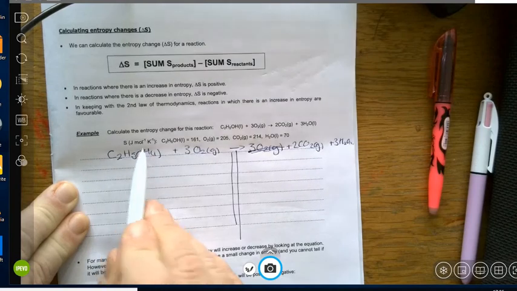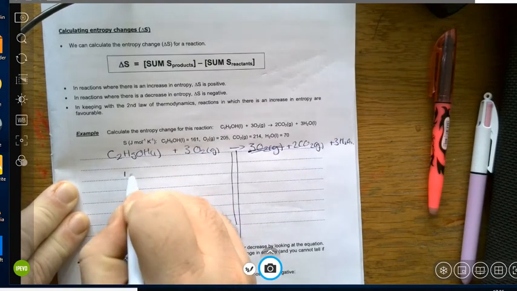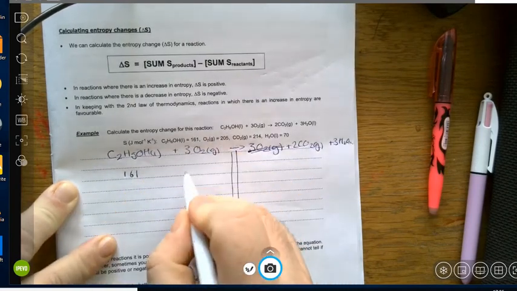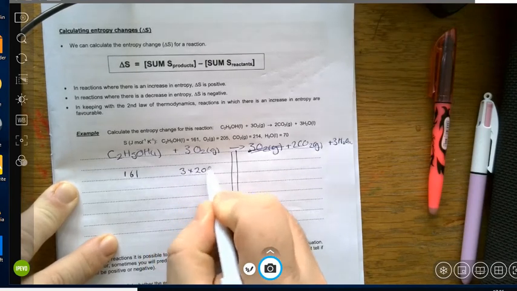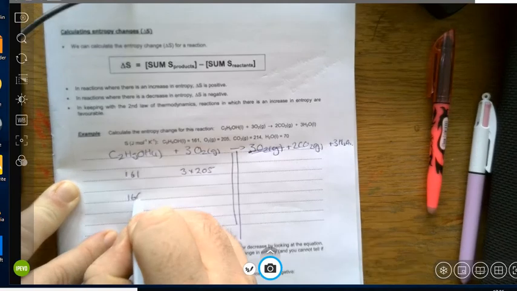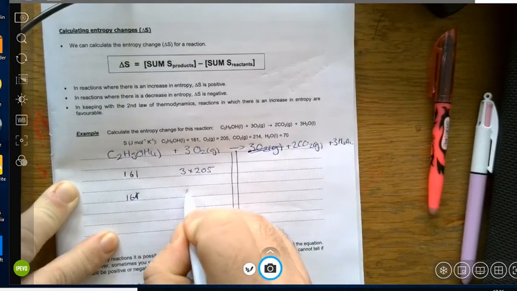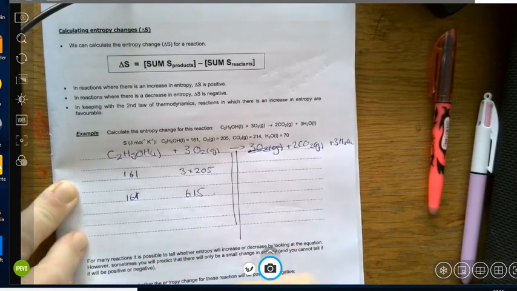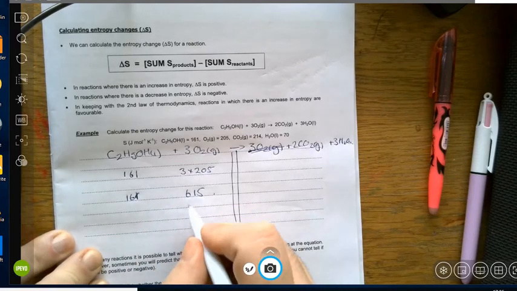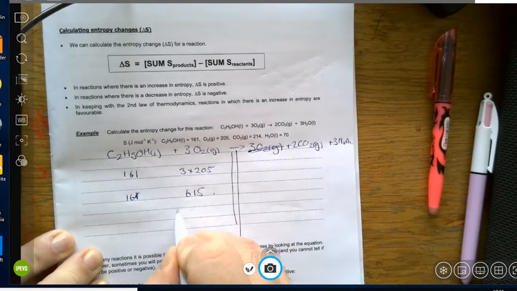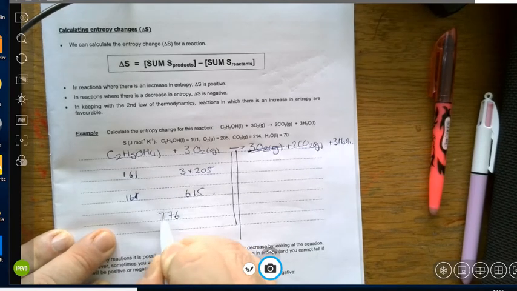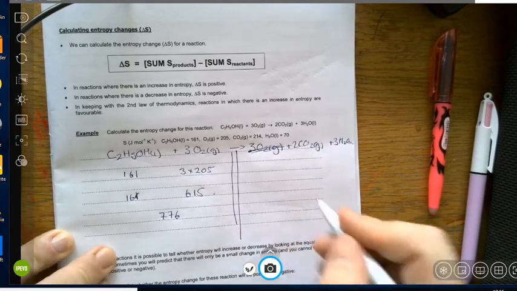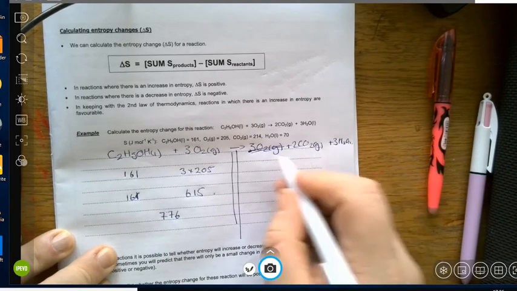So here I've got a value of 161, and here I've got a value of 3 times 205. So that's 161 plus 615. I've not got a calculator available, so I'll just work this out in my head. So that'll be 776, and on this side I've got 2 moles of carbon dioxide.